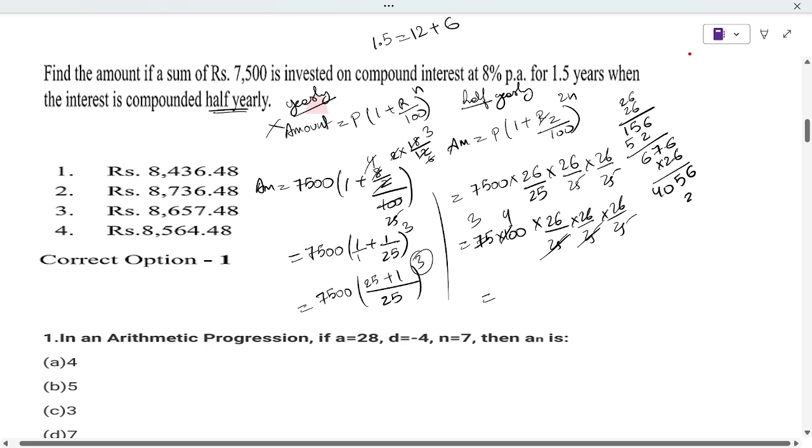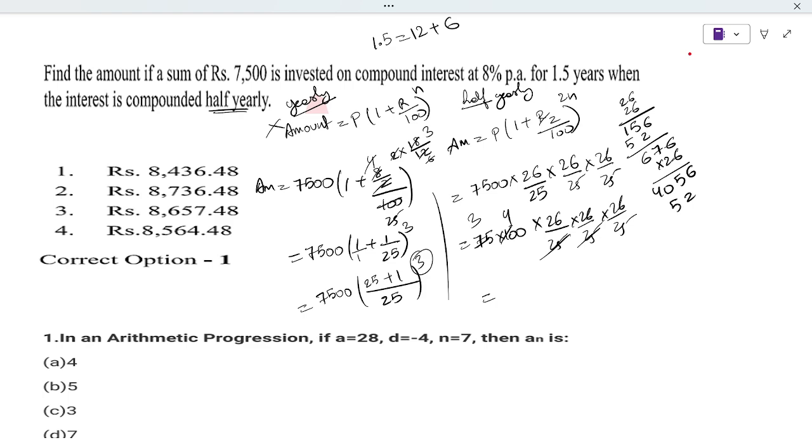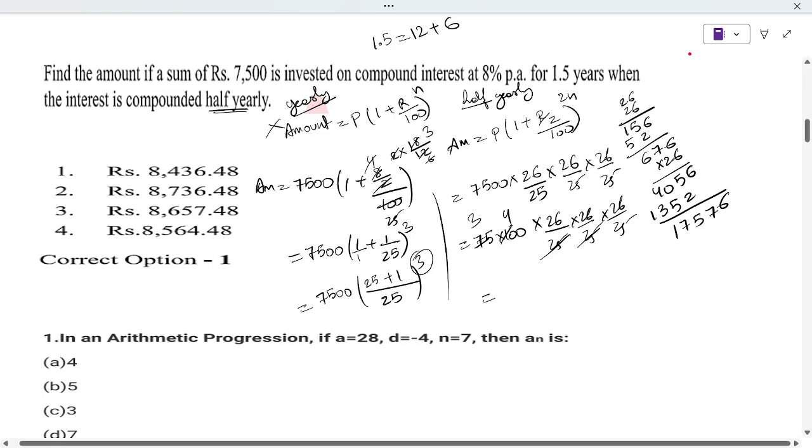2 6 times is 12, 1 in hand; 14, 15, 1 in hand; 12 and 13. So 6 7 5 7 1. This is 26 multiplied 3 times.